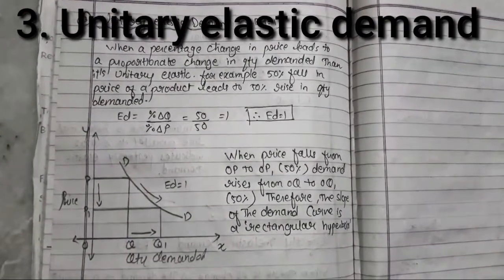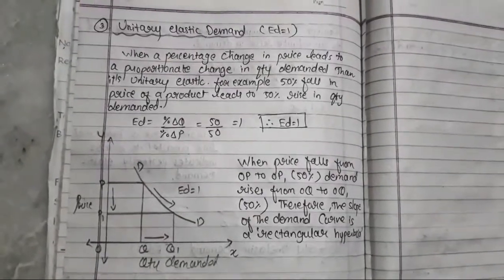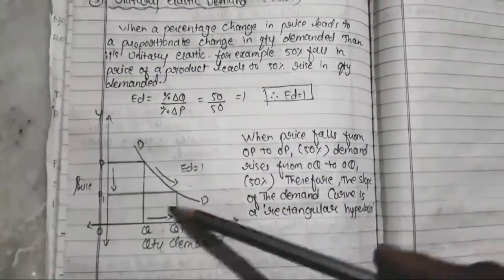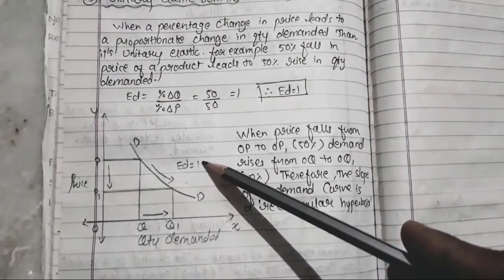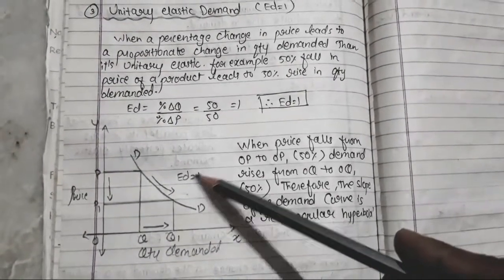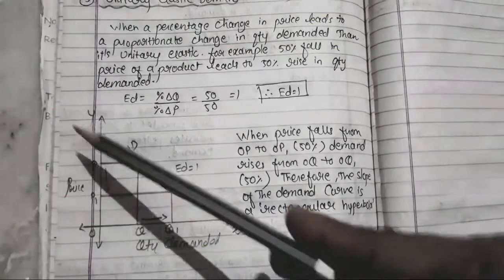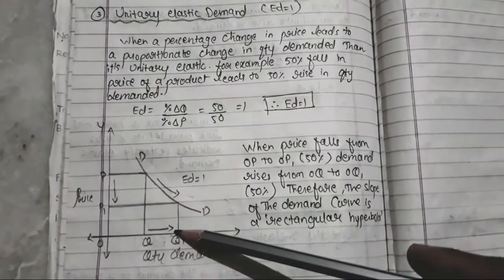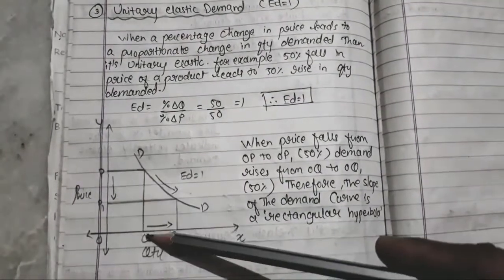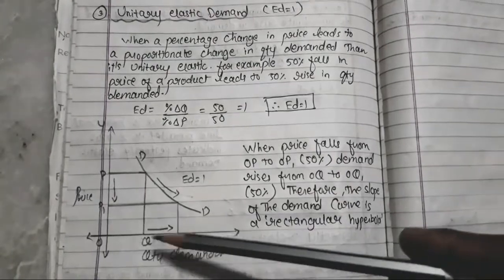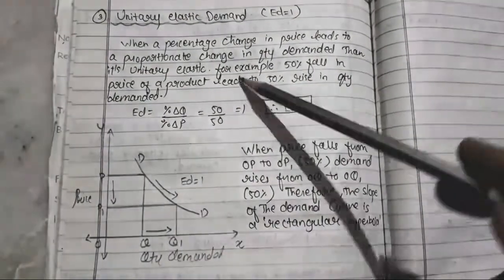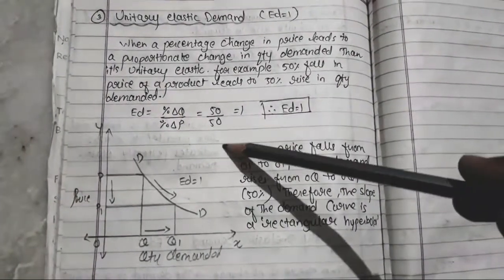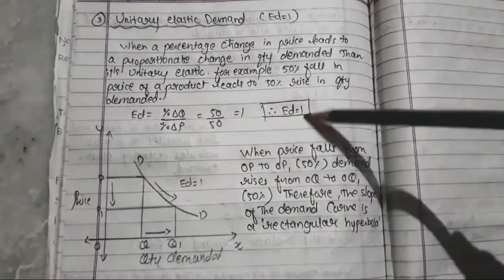Unitary elastic demand: when a percentage change in price leads to an equal proportionate change in quantity demanded. Now you can see here, this is again unrealistic in nature. This particular concept is very much unrealistic in nature. You cannot say that the exact fall or rise in price will lead to the exact fall and rise of demand. That means if price is falling by 50%, demand will rise by exactly 50%. That is not possible. So this particular concept is theoretically applicable, but we have to learn it. That means 50 upon 50 is equal to 1. So in that case your ED is going to be 1.